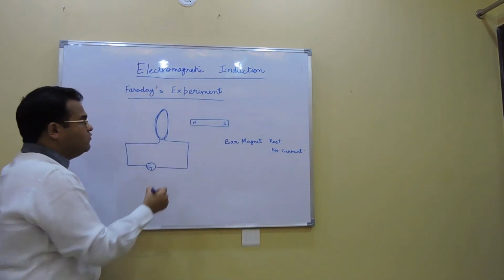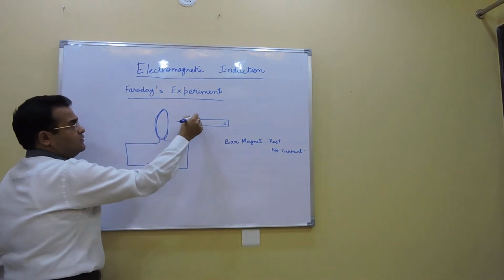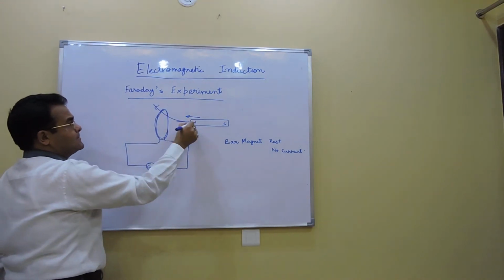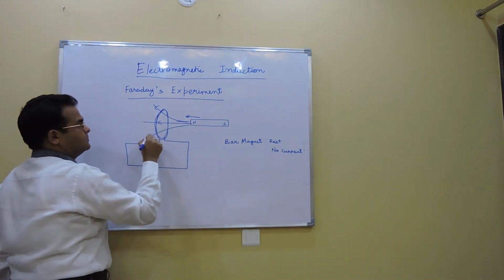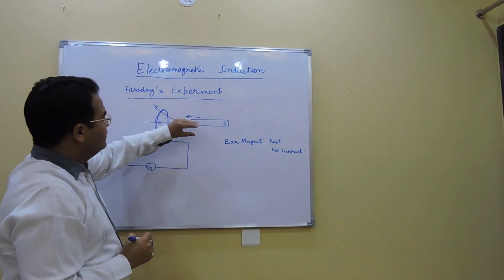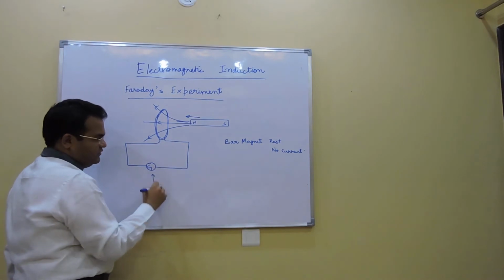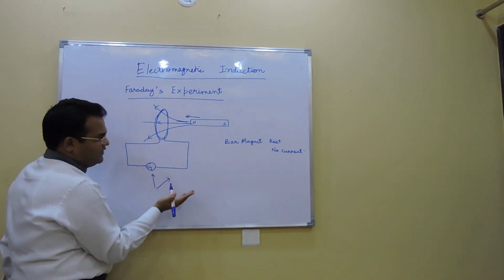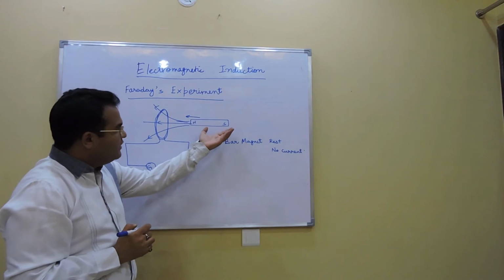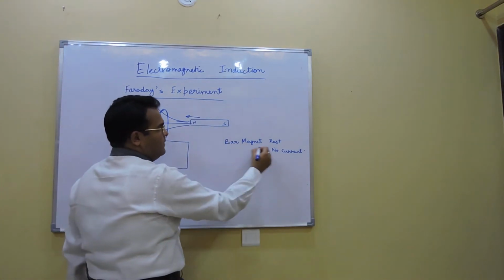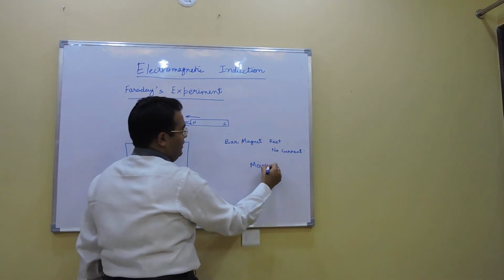But when he moved this bar magnet towards the coil, he found that there is a current in the galvanometer in a particular direction. Let's say the galvanometer zero reading is like this. It gets deflected in a particular direction when the magnet is brought near to the coil.